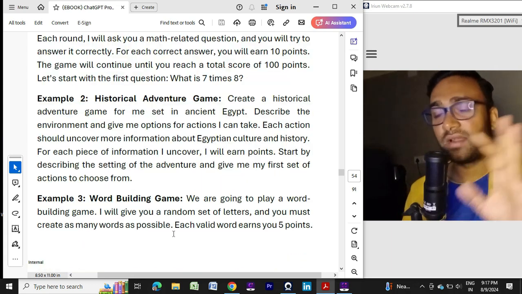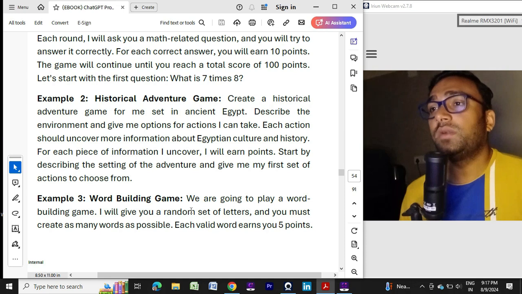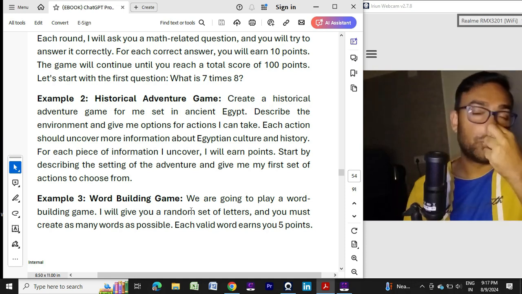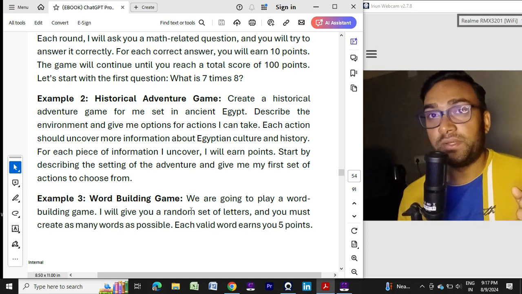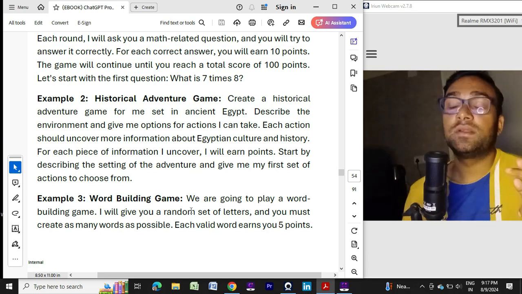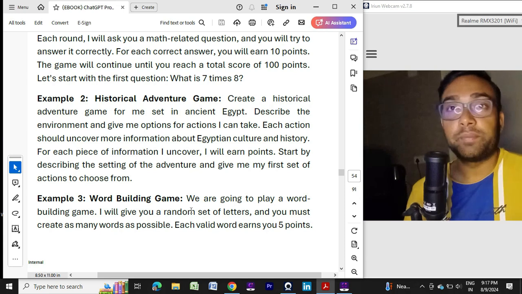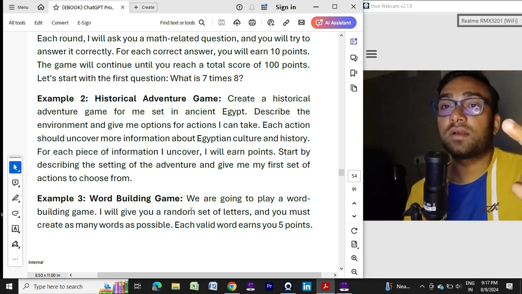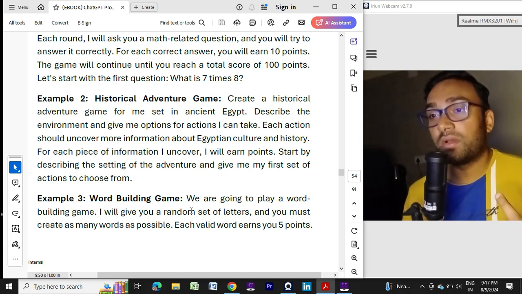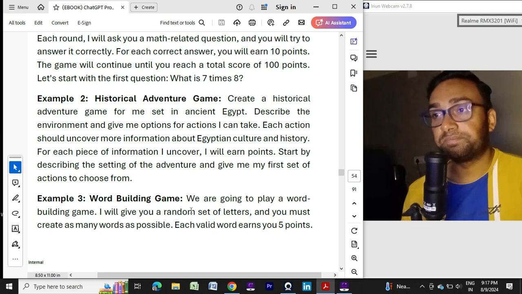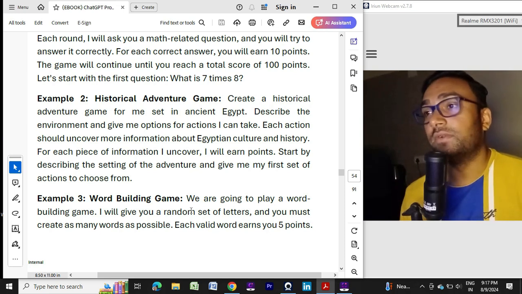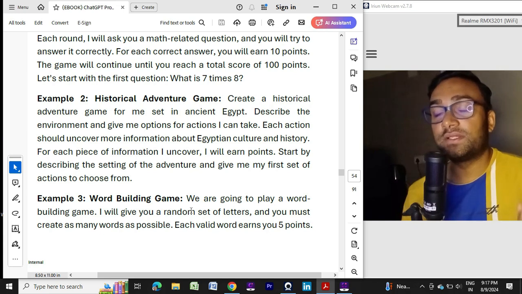Again, another example, a word building game. You can create any kind of game related to any product or any service. As I told earlier, that might be between a student and teacher, between a doctor and patient, between a product owner and a customer, or between an organization's customer support representative and an angry customer. You can create your own example and understand the concept.